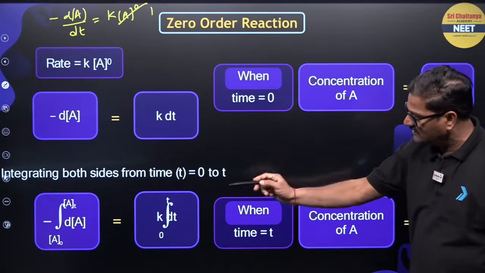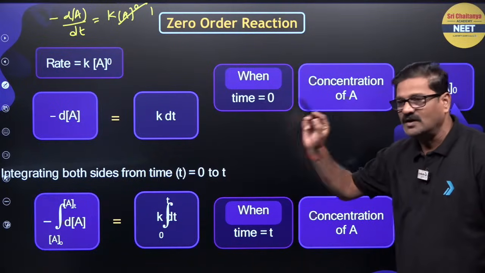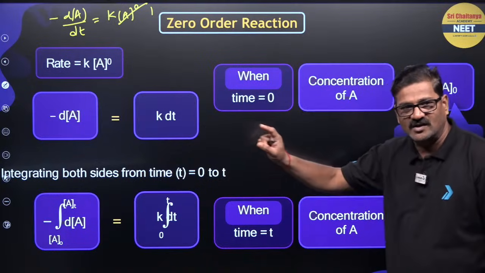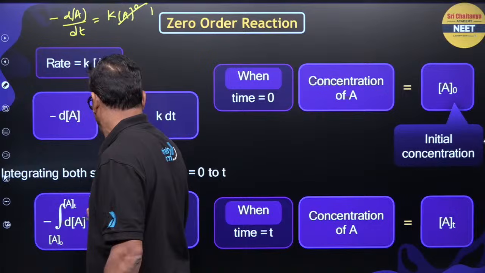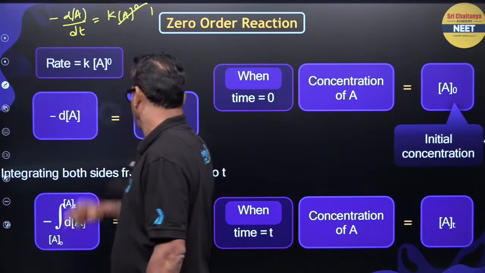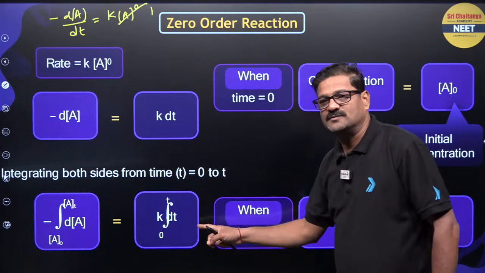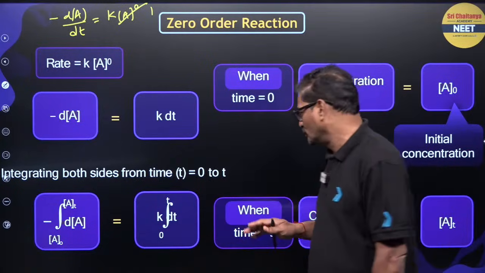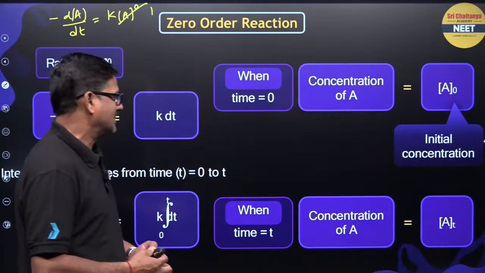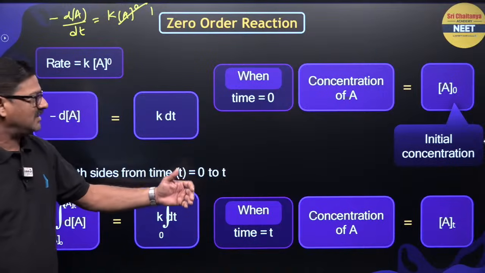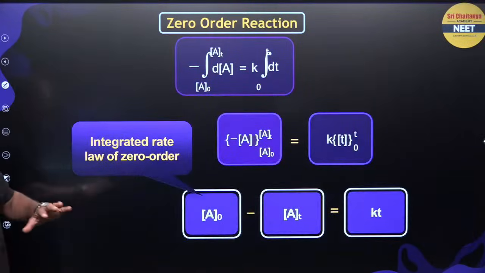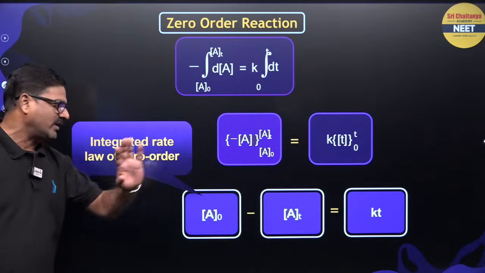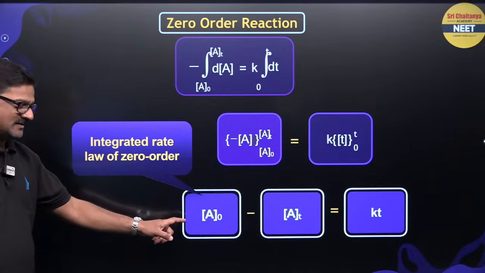You can integrate this expression from initial concentration [A]0 to [A]t, from time 0 to t. So the concentration of A becomes [A]t. You can say the integrated expression is [A]0 minus [A]t is equal to Kt. Directly you can get it with that.